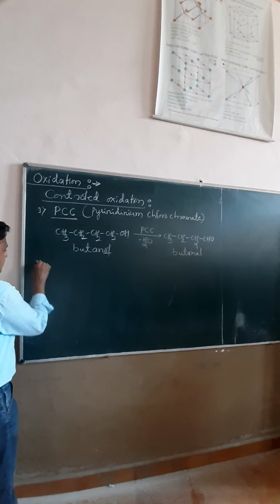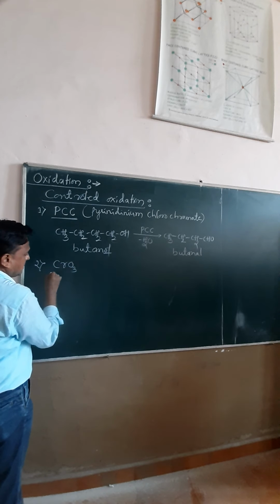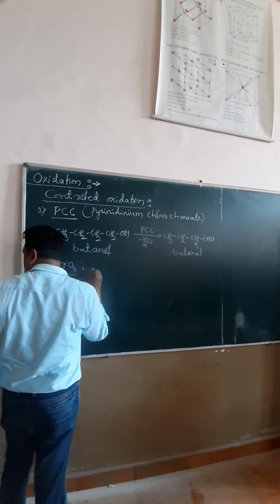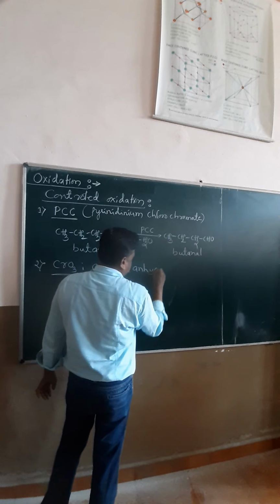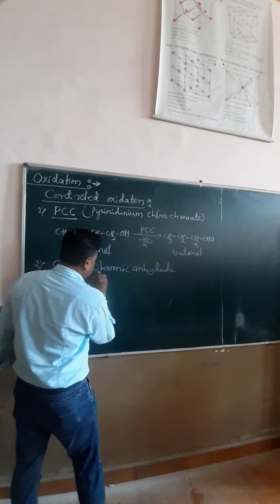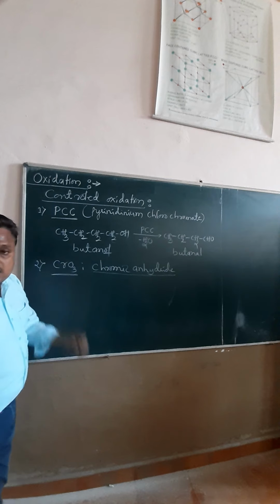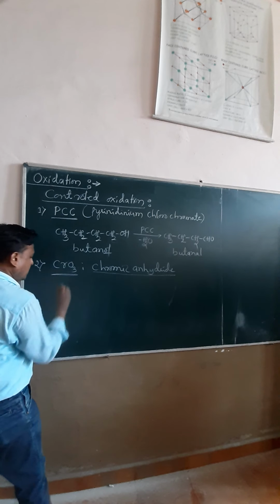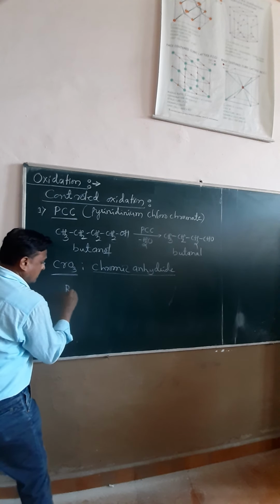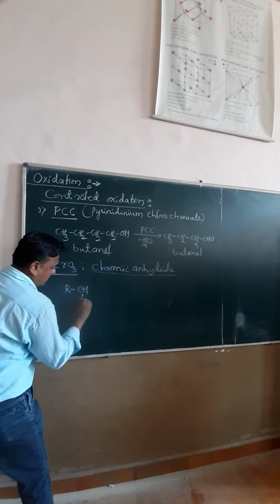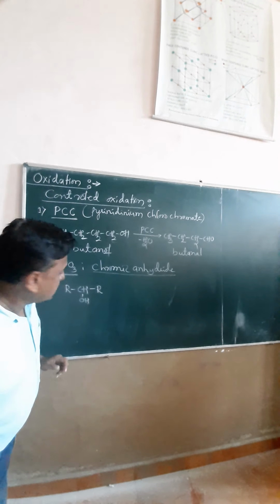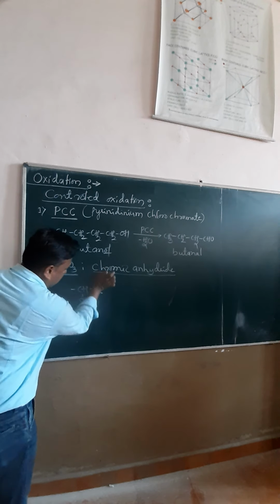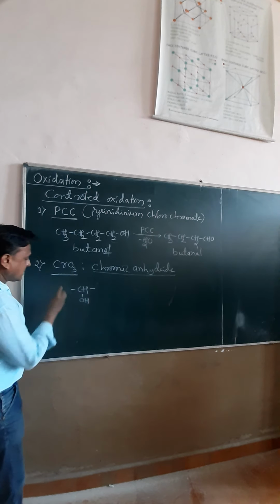The second one in our syllabus is chromic anhydride, the formula CrO3. Here we have a secondary alcohol, for example this one. We replace the alkyl groups with CH3 and CH3.